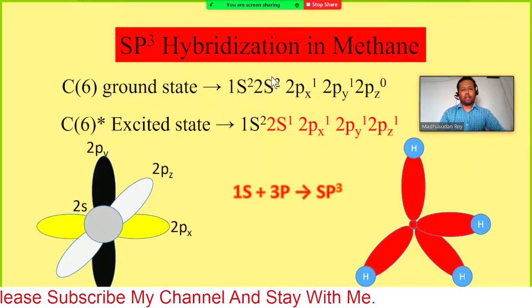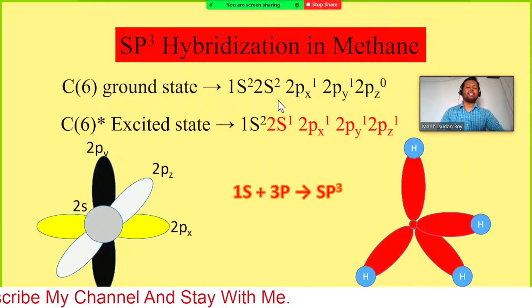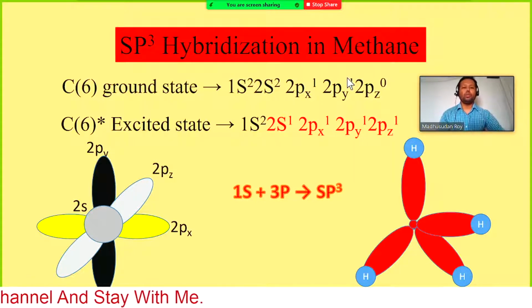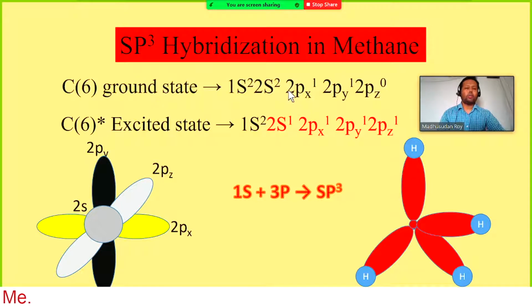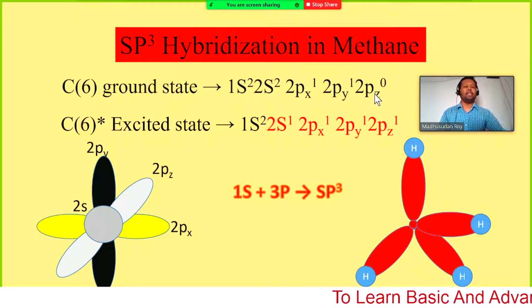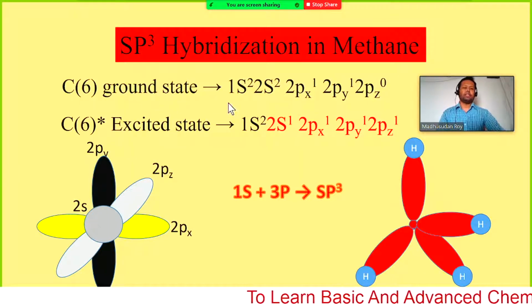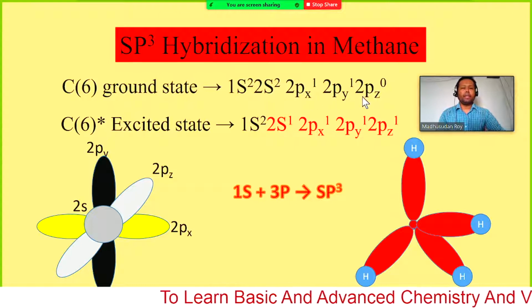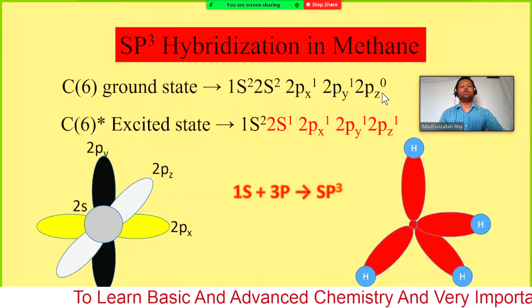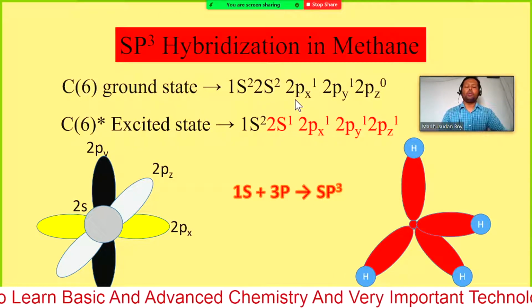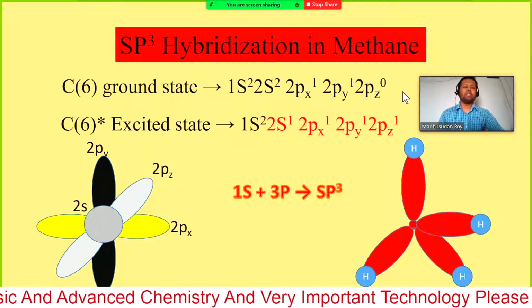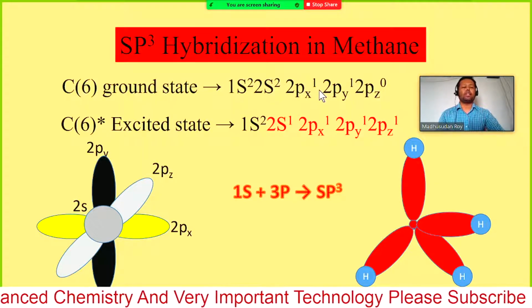Energetically, these three orbitals 2px, 2py, 2pz have the same energy, but these orbitals do not have full electrons in the ground state. We call this the 2p orbital; it can have a maximum of 6 electrons, but we have only 2 electrons.